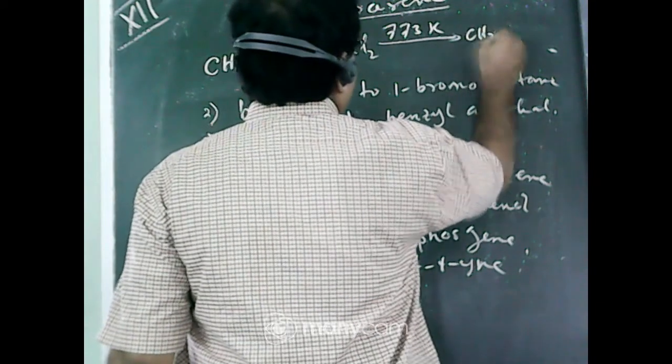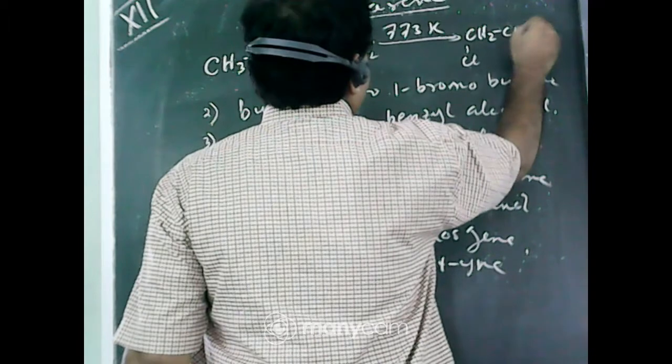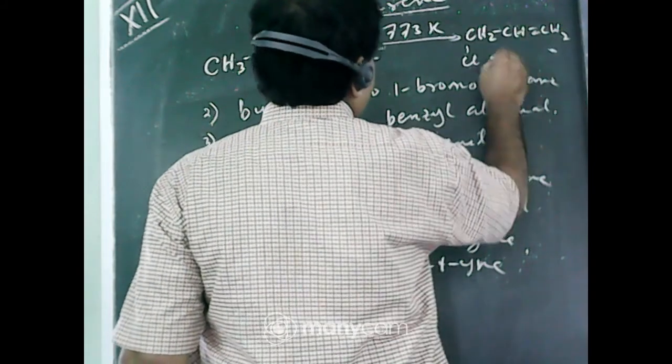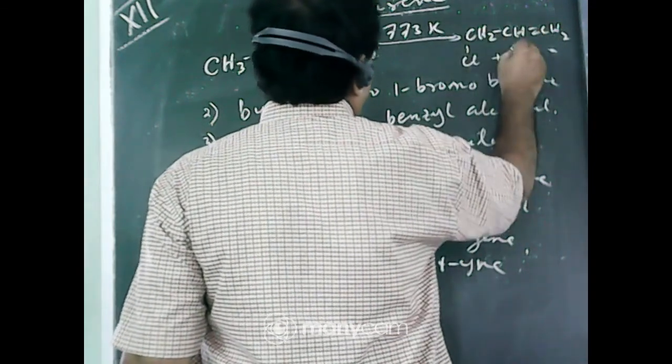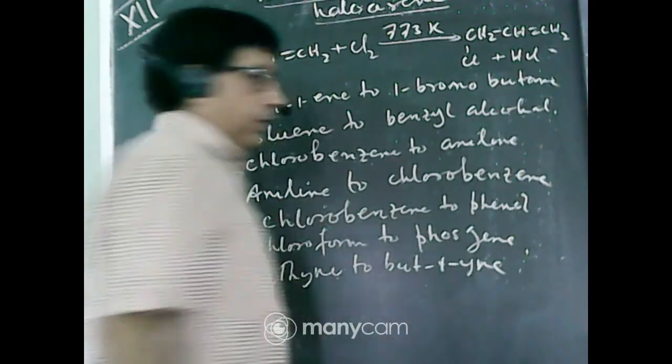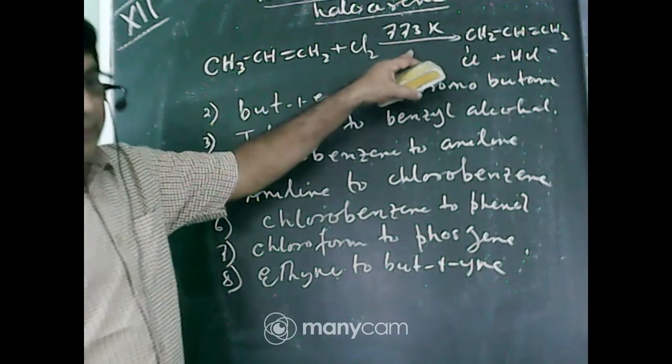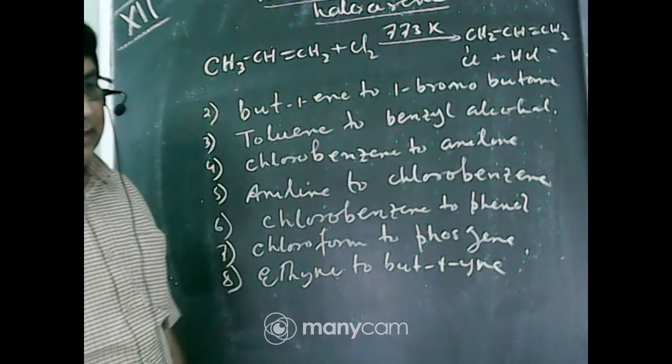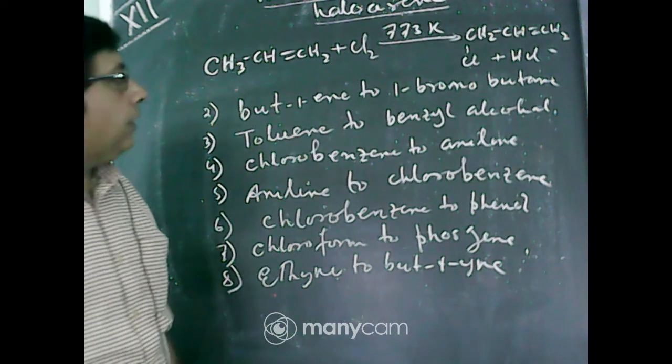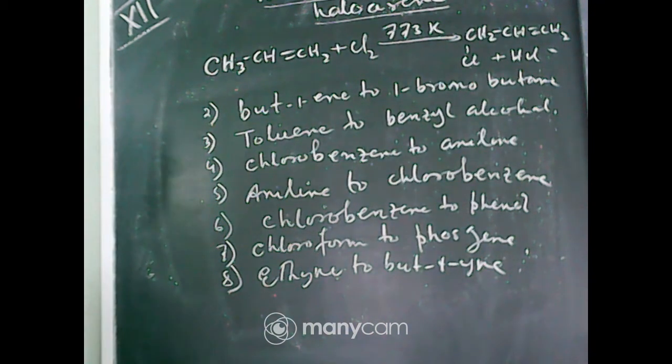This hydrogen is replaced by halogen to form CH2Cl-CH=CH2 plus HCl. So you must mention the temperature, 500 degrees centigrade or 773 Kelvin. This is propene to 3-chloropropene.